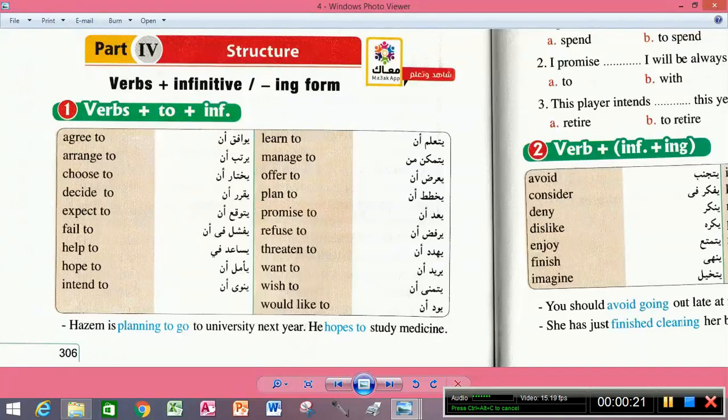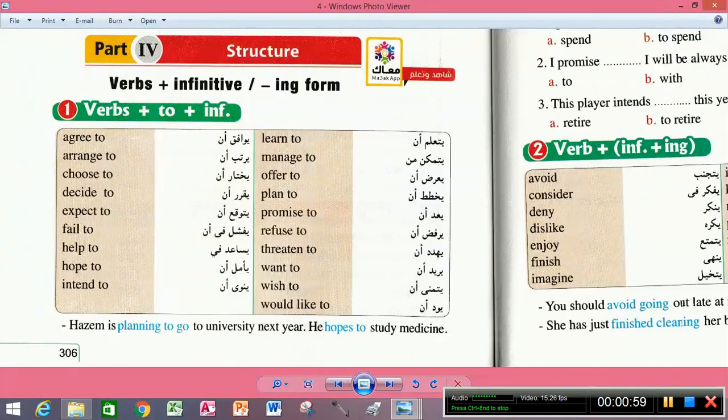Agree to, arrange to, choose to, decide to, expect to, feel to, help to, hope to, intend to, learn to, manage to, offer to, plan to, promise to, refuse to, threaten to, want to, wish to, would like to. You see, like is followed with ing form, or if it is preceded with would, it's followed with to plus infinitive.